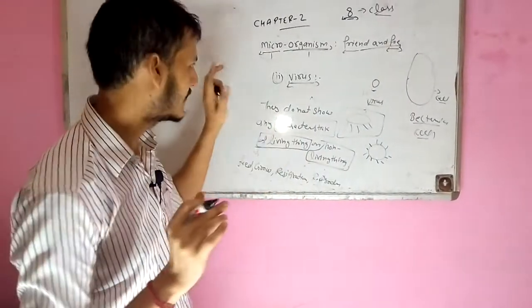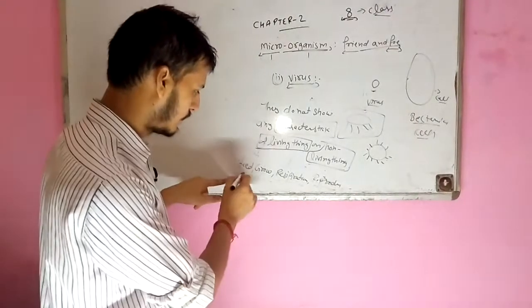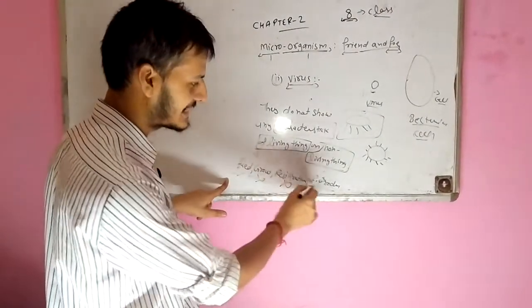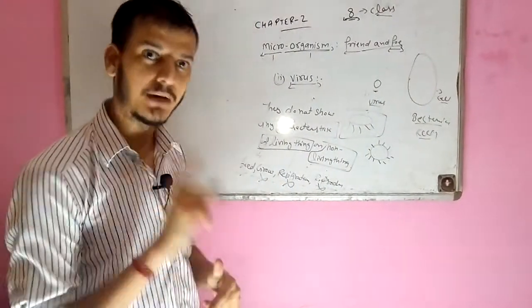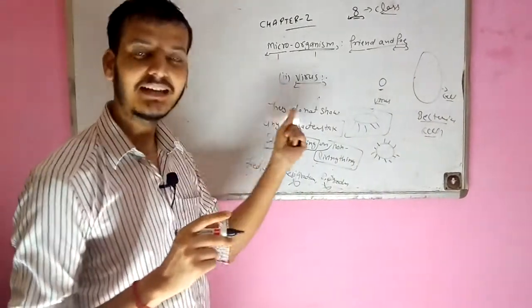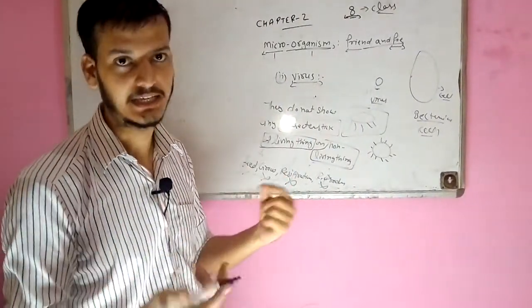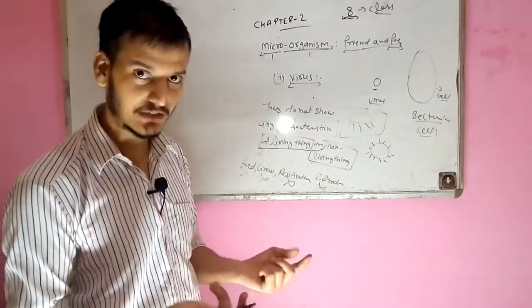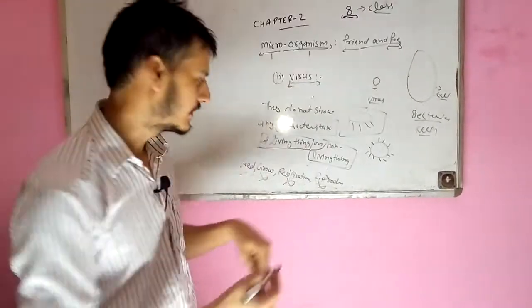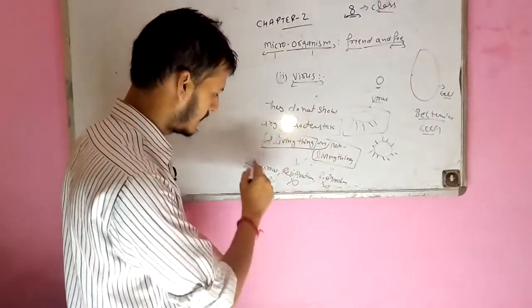If a virus is present on this whiteboard, it will not feed, it will not grow, it will not respire, it will not reproduce. But if this virus enters a living body, like a human, an animal, any living thing, then it will start to reproduce, respire, and feed.